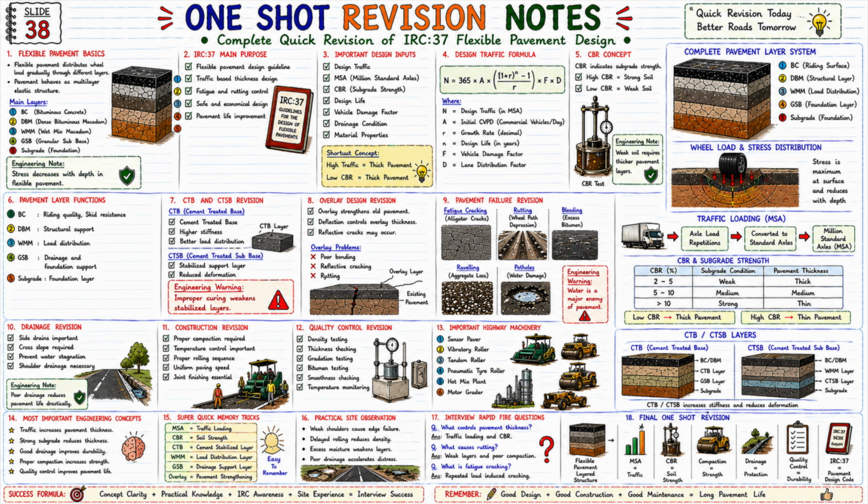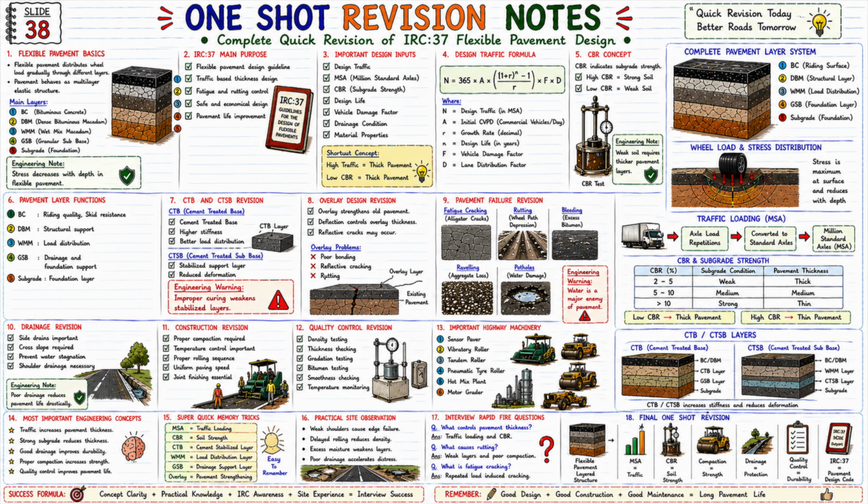Now let us look at the sixth topic. 6. Bituminous layer construction. Which factors are critical in bituminous paving? Temperature control, proper mixing, uniform paving speed, proper rolling sequence, joint compaction, prevention of segregation. See the engineering note below. Temperature variation affects compaction and bonding quality. And temperature control is the most critical parameter in asphalt paving.